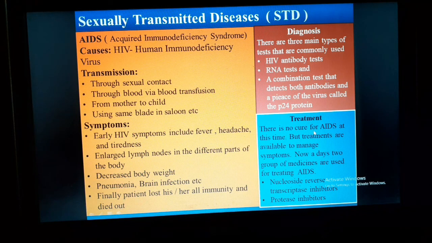Here is the process of treatment of AIDS. There is no cure for AIDS at this time, but treatments are available to manage symptoms. Nowadays, two groups of medicines are used for treating AIDS: nucleoside reverse transcriptase inhibitors and protease inhibitors. Dear students, I repeat this: nucleoside reverse transcriptase inhibitors and protease inhibitors.